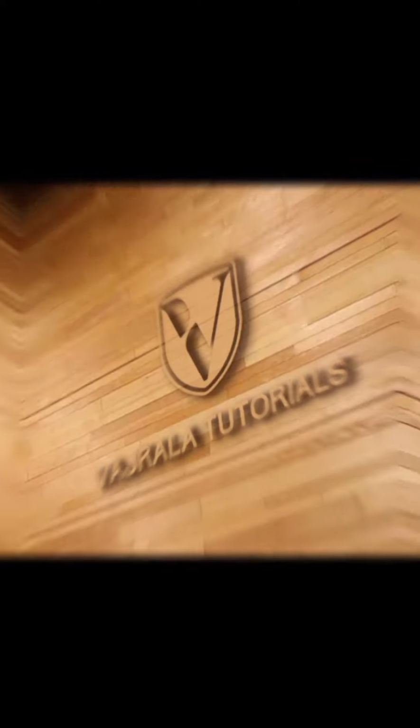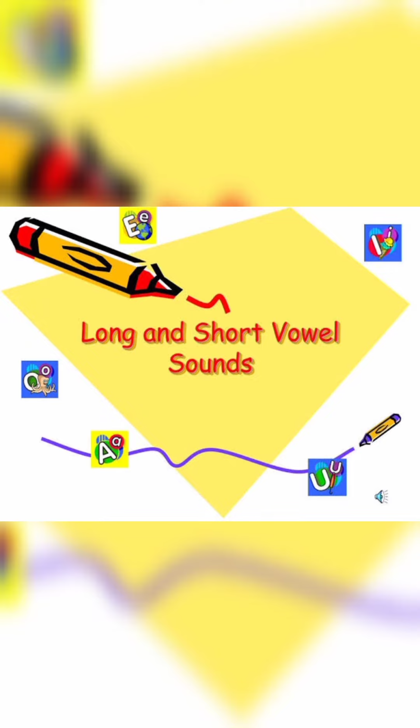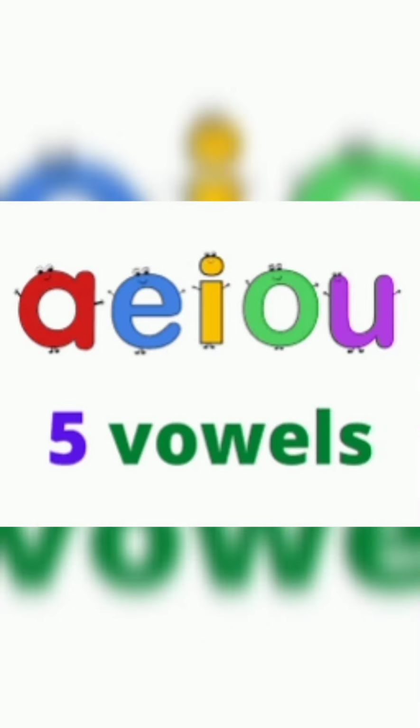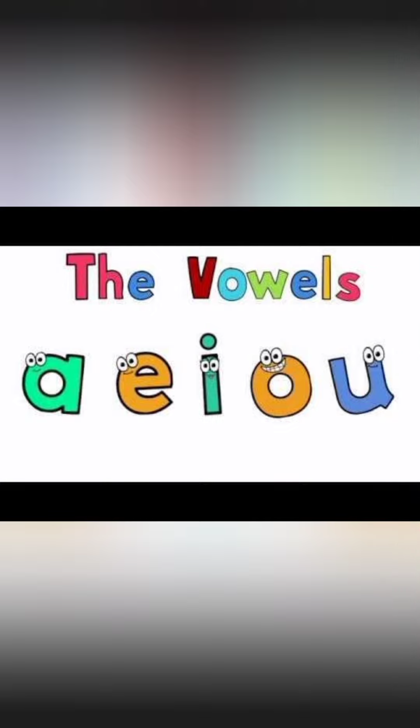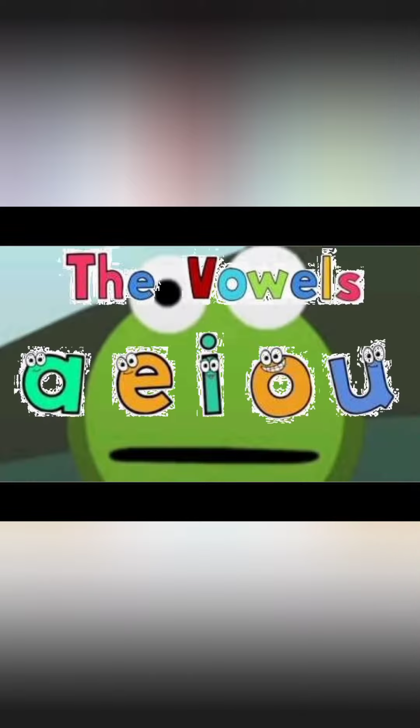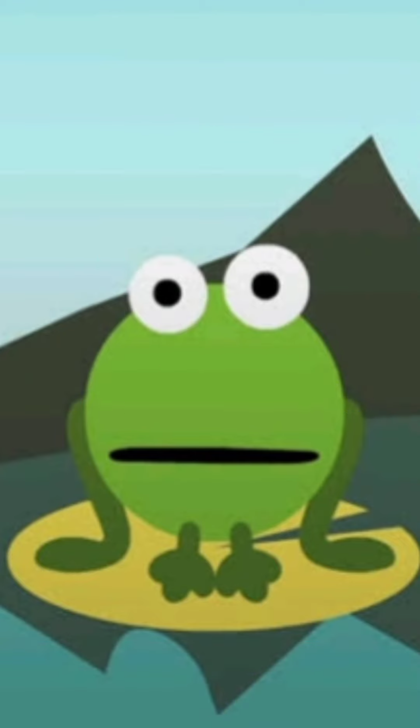Today we are going to discuss long vowel sounds and short vowel sounds. You all know that we have 5 vowels in the English alphabet. They are A, E, I, O, U. First of all, let's discuss the short vowel sounds.